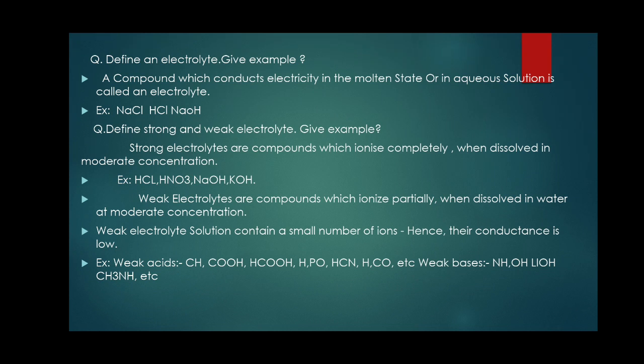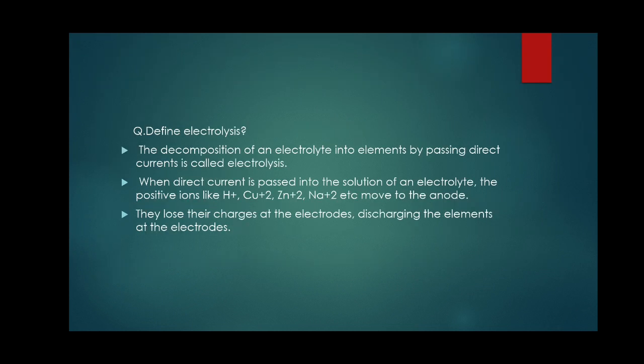If a compound is completely ionized, we call it a strong electrolyte. It has high electrical conductivity. Weak electrolytes are the compounds which ionize partially, not completely, when dissolved in water. Examples are CH3COOH, HCOOH for weak electrolyte.